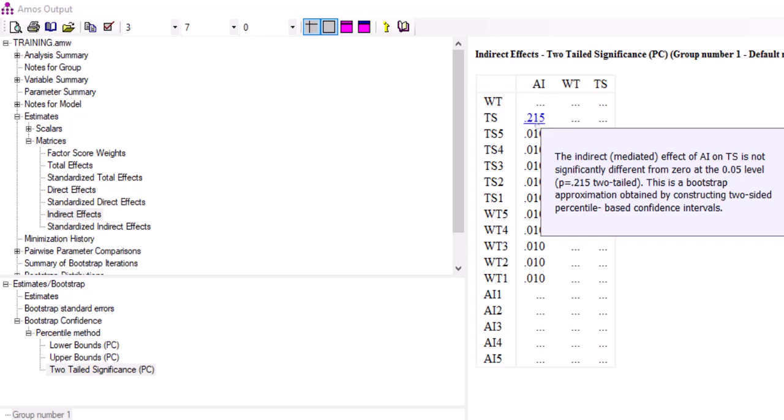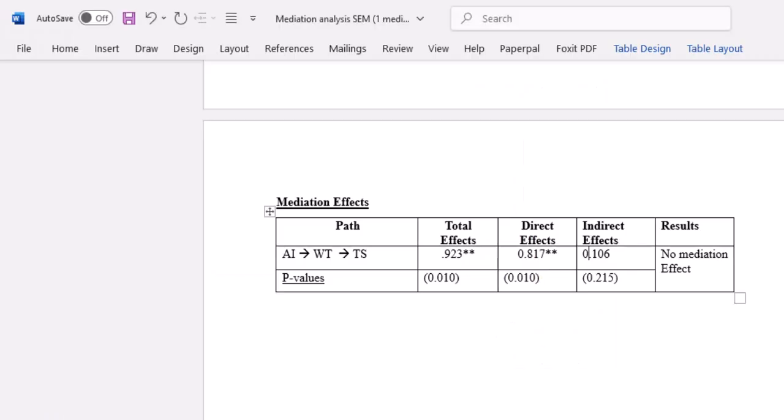So I have written it here. The p-value here is 0.215. You can also see that I have not put the two stars here because it is not significant. So what do we conclude? The result says that since the p-value is not significant, then there is no mediation effect.